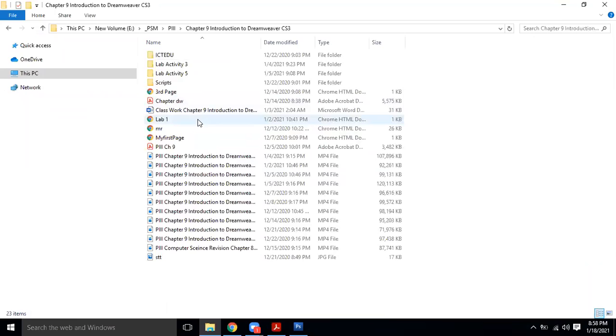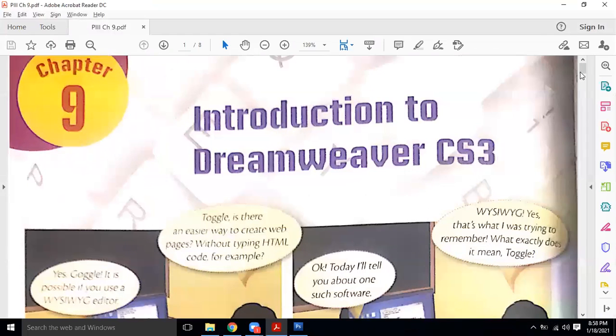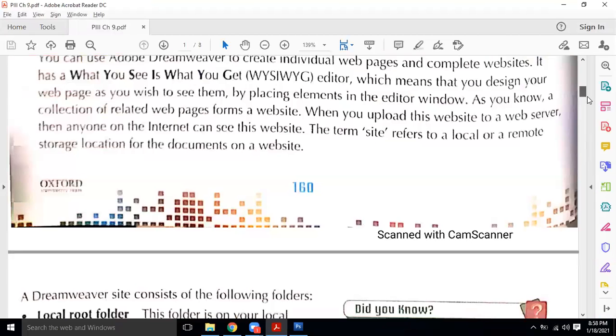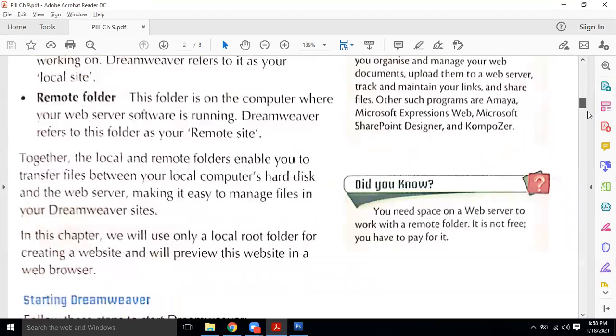Okay, so the remote folder will be a folder on the web server, and the local folder will be a folder in your computer. When you have done the work, you will upload it to the remote folder. Fine, that is called the remote site.